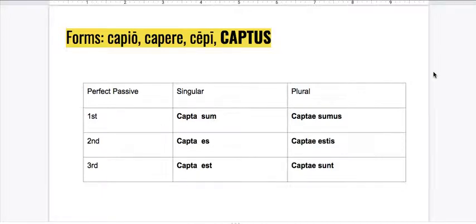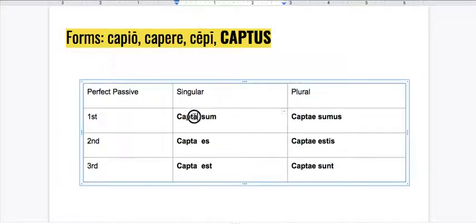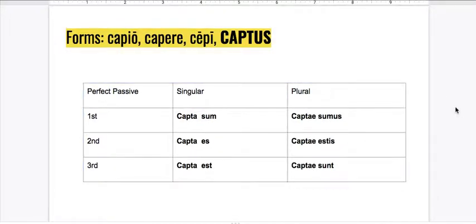One other thing that might lead you to scratch your caput is the fact that I just changed the endings on captus to capta here and capti. I did this not to confuse you, but to make sure you realize that the gender is changeable. If it's a woman talking and you want to say I was captured, you would say capta sum, as opposed to a man who would say captus sum.